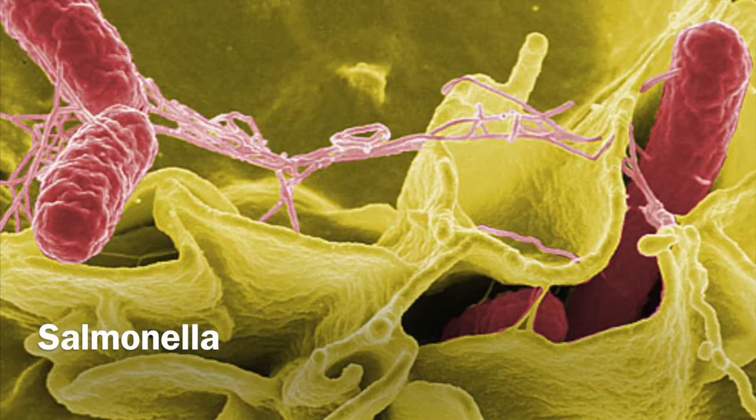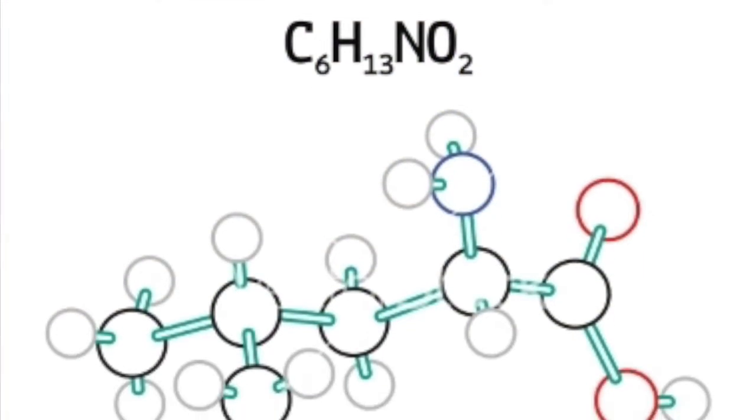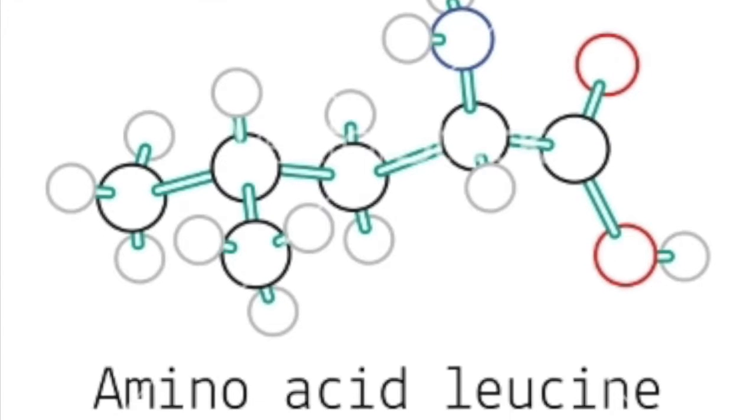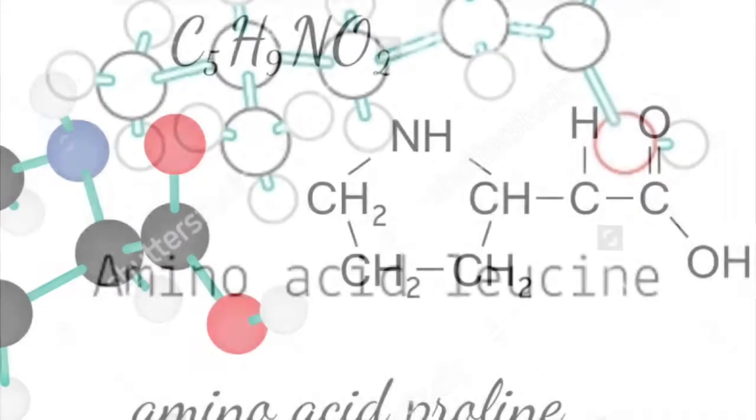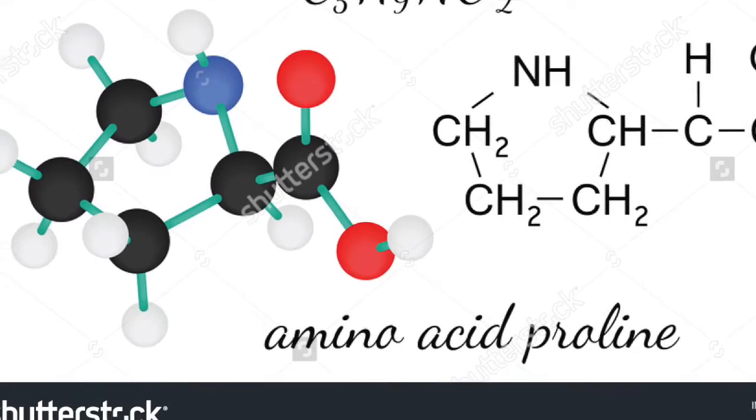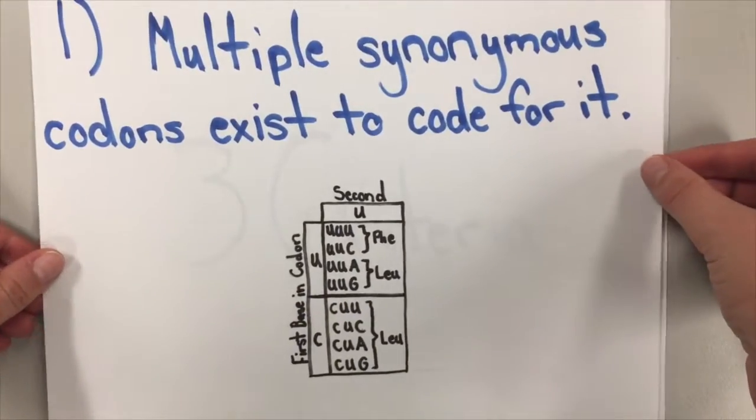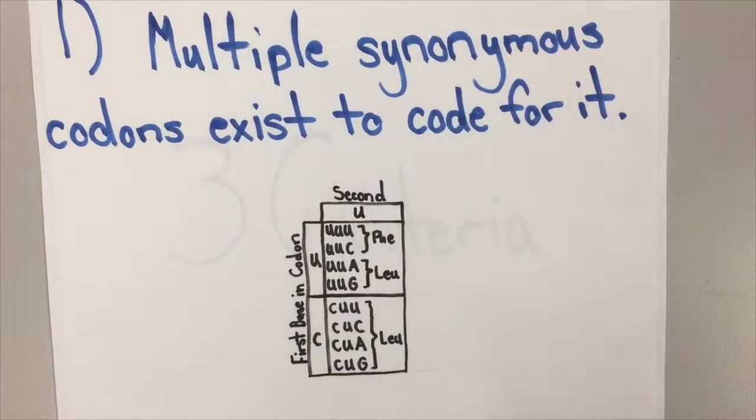In order to determine the selective advantage of some codons over others, optimal codons in tufA genes in Salmonella were exchanged for synonymous codons. The amino acids studied were leucine and proline. These amino acids were chosen to be studied based on 3 criteria. First, multiple synonymous codons exist to code for it. As the sample portion of the codon chart shows, multiple different codons can code for the same amino acid.